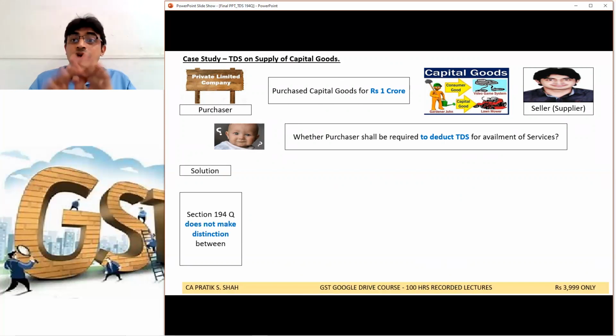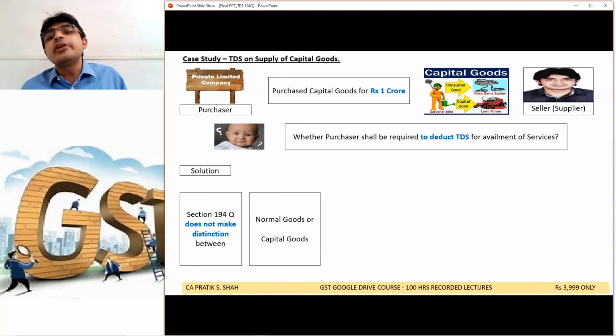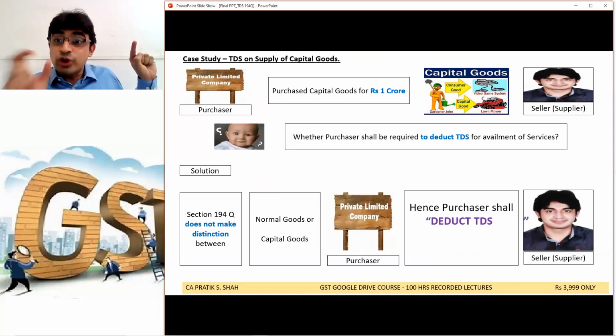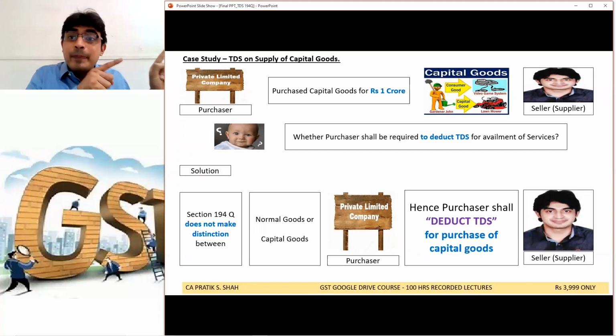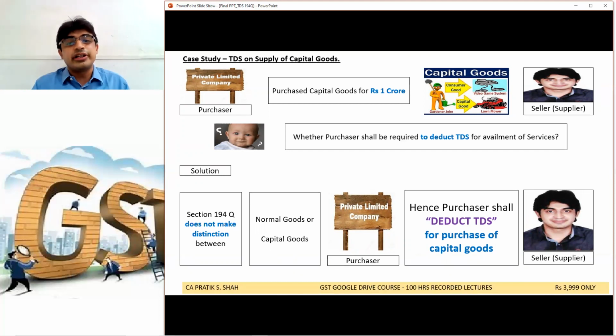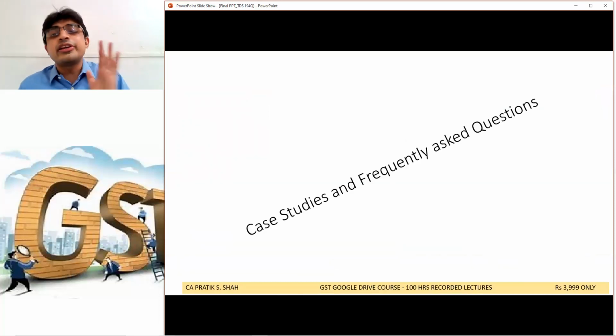Please listen. Section 194Q is not making any distinction between normal goods and capital goods. So in this case, since I have supplied goods, which include capital goods, the purchaser shall deduct TDS at the rate of 0.1%, but only on the value exceeding 50 lakh. If it is 1 crore, up to 50 lakh there is no TDS. Above 50 lakh, 0.1% TDS is applicable. So TDS will be applicable. Clear?